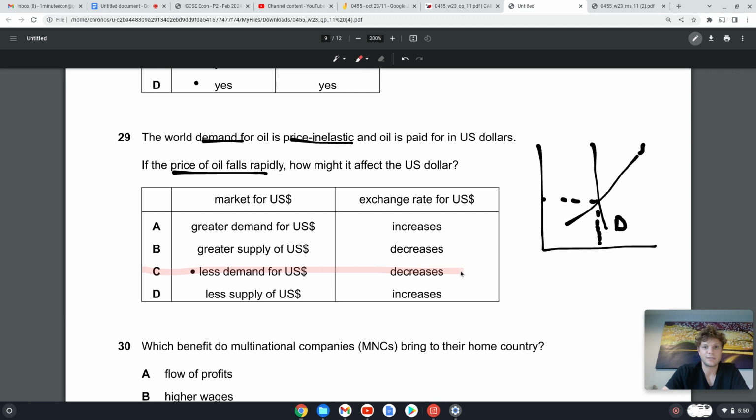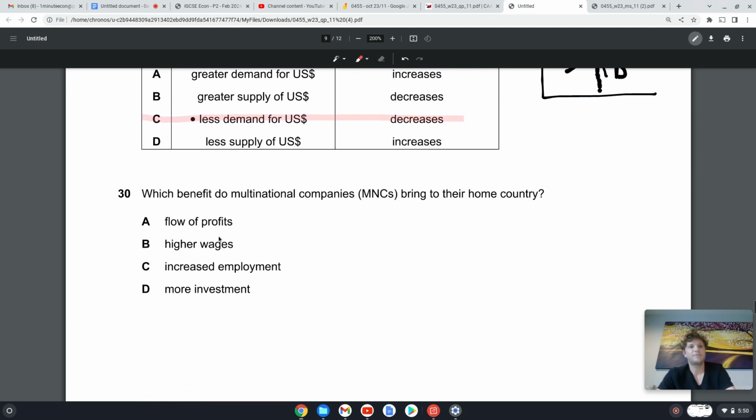C. Last question, 30. Which benefit do multinational companies bring to their home country? Flow of profits. Okay, so a multinational company opens an office or a factory in another country because the costs there are lower than in our country. So then we can make more profit, and then we send that profit back to our country. So the benefit is flow of profits into our country. Okay. And there you go, guys.